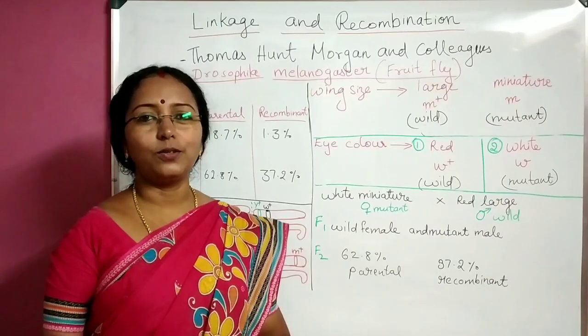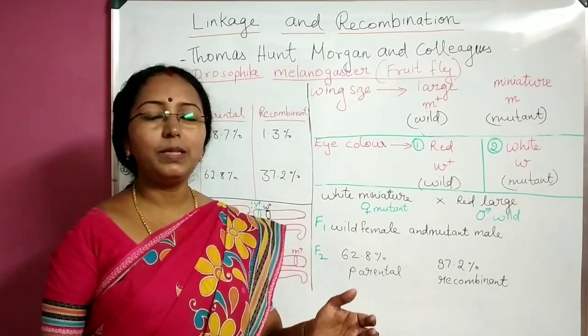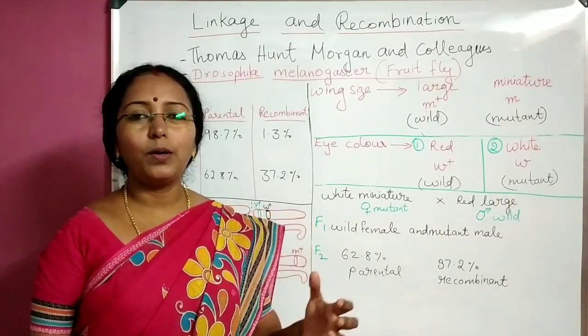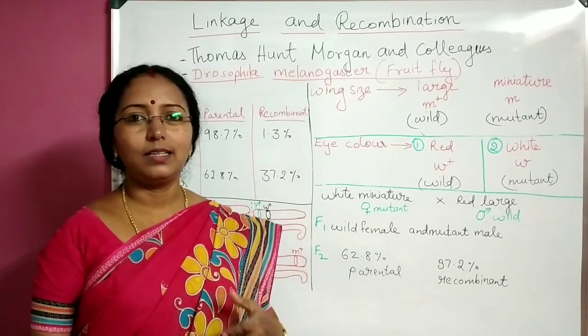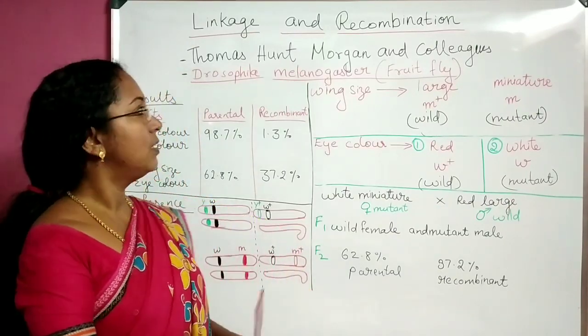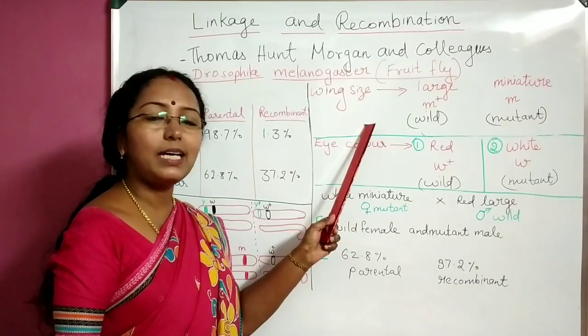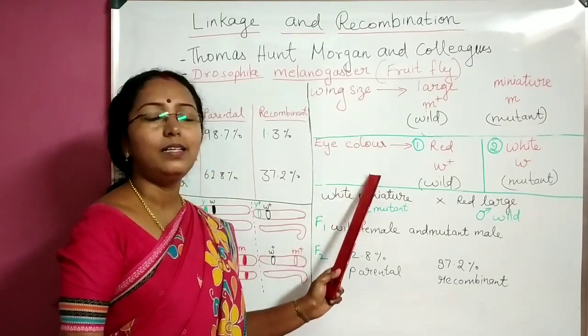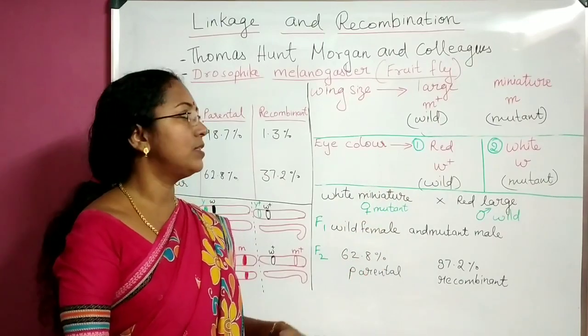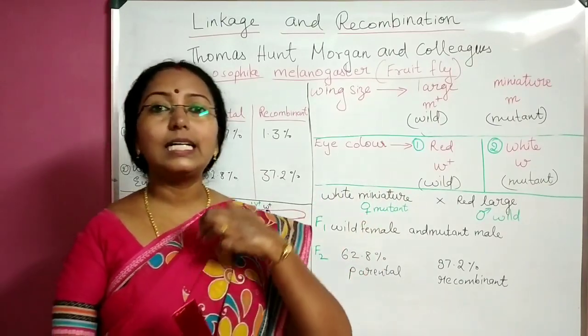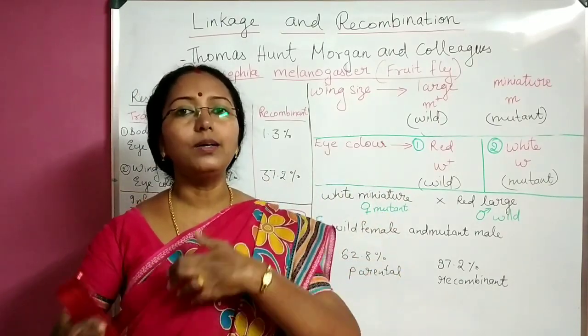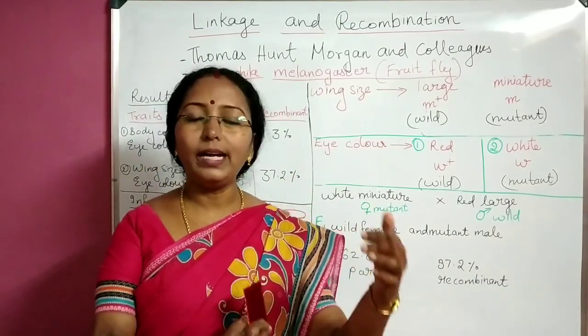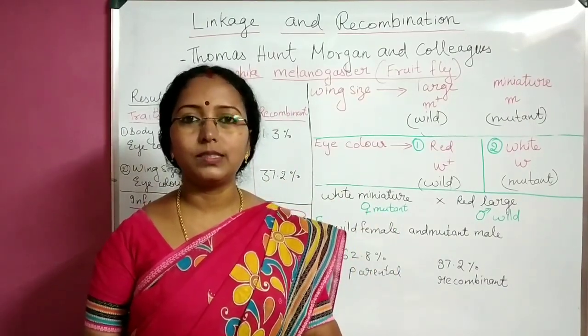Now the second cross. So first cross we have completed with body color and eye color. Next set of cross is with wing size and of course eye color. So eye color we have already dealt with, isn't it? Red and white. Red is wild over white, or red is wild and white color is mutant type.